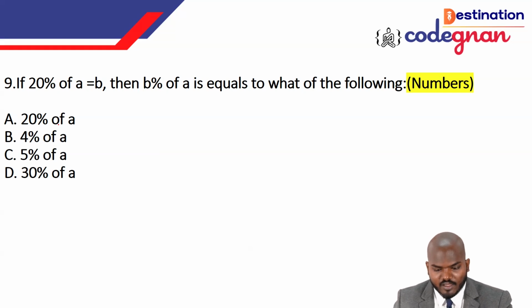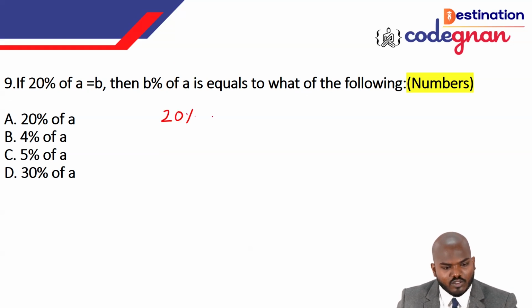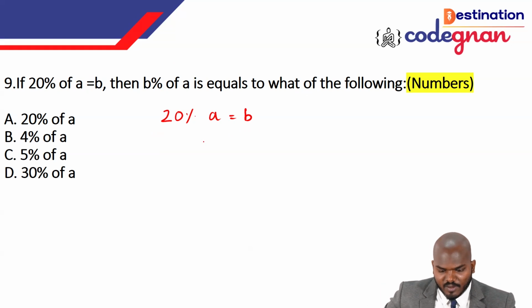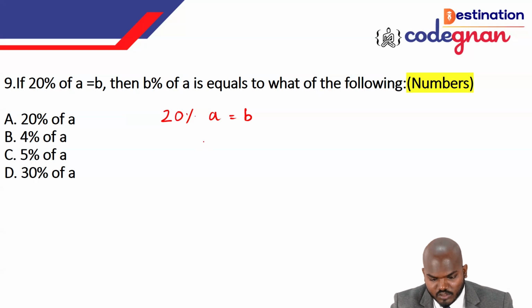Type 4 is numbers. You see this one: 20% of A is equal to B, and then B percentage of A is equal to which of the following? What is the question, sir? I can't understand it. Write it down first. They are saying that 20% of A is equal to B. Then they are asking what B percentage of A is. It is a little tedious question. Let's see how we can solve it.